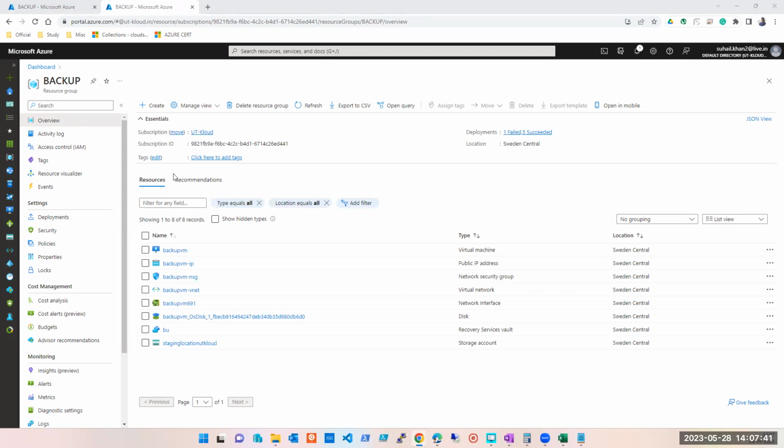And guys, please do not leave the backup on. Do not leave the backup running at all, your balance will be used up very quickly. Whenever you do the backup practice, as soon as your backup has been done, delete everything. Your backup, your original machine, delete everything. In fact, delete the resource group. Don't delete your own resource group unless you have access at your subscription level, otherwise you won't have access to create something new. But delete everything from that resource group.